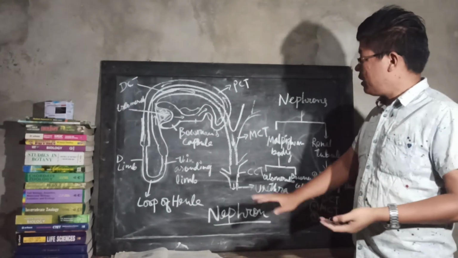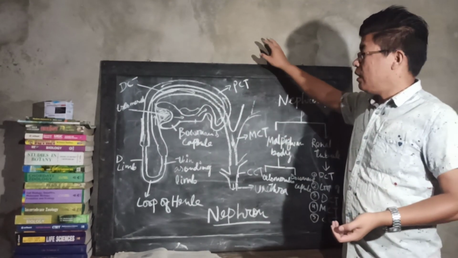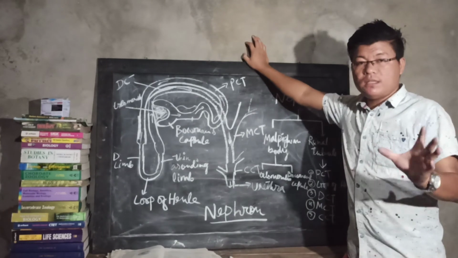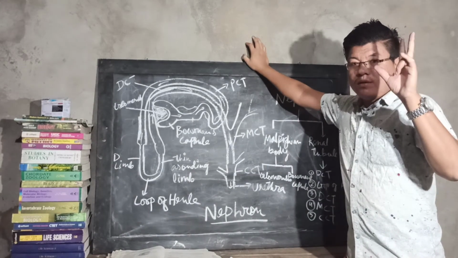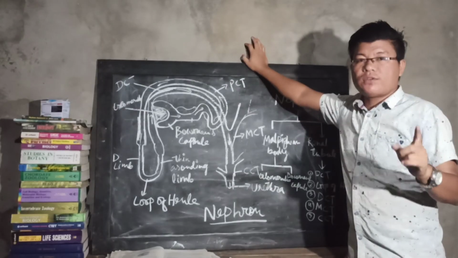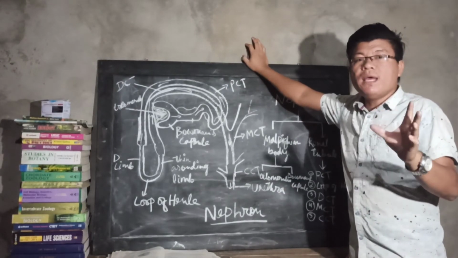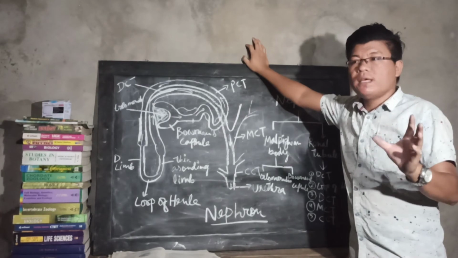So my dear friends, let's recap the kidney once again. The kidney is one of the chief excretory organs in the mammalian or human body.